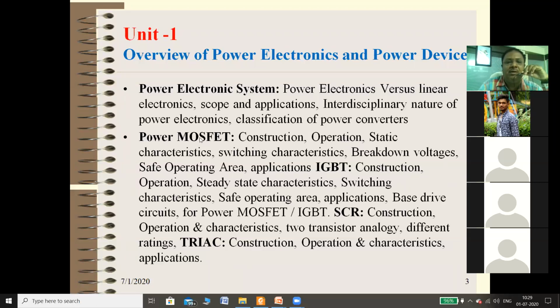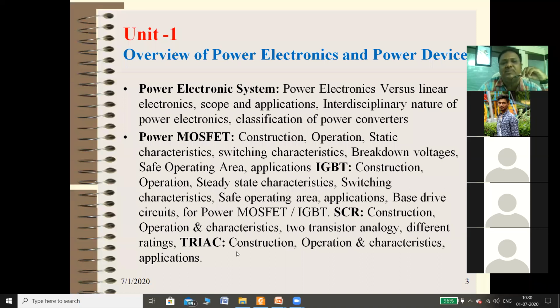So MOSFET, maybe you already learned in second year, but in the second year the MOSFET is used in amplifier circuits, right? But here we are using power MOSFETs as a switch, because this is basically power electronics. So these devices are used as a switch, not as an amplifying device. Even SCR and triac cannot be used as an amplifying device. So power MOSFET is one topic, IGBT is another topic, SCR is another topic, and triac.